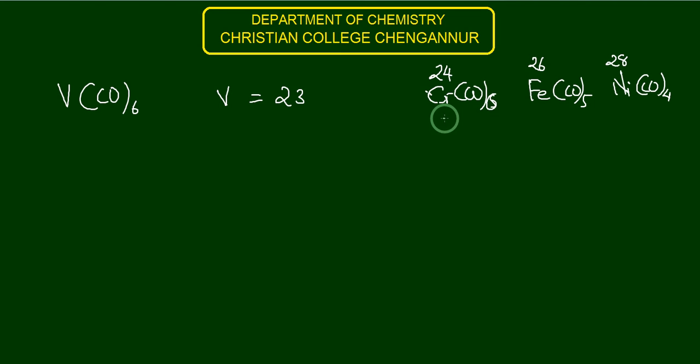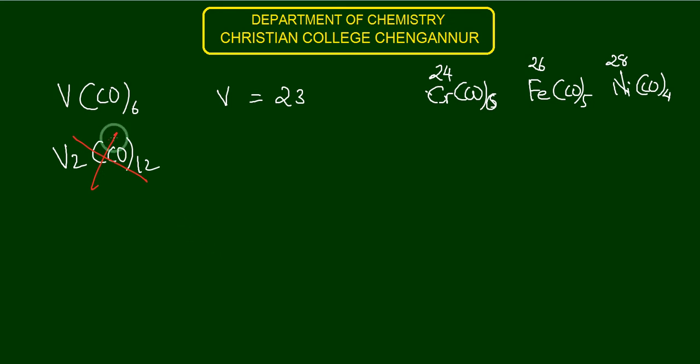The metals with odd atomic number are expected to form dinuclear complexes. So V(CO)6 is an exception to this rule. Vanadium, instead of forming V2(CO)12, only forms V(CO)6. What's the reason behind that?